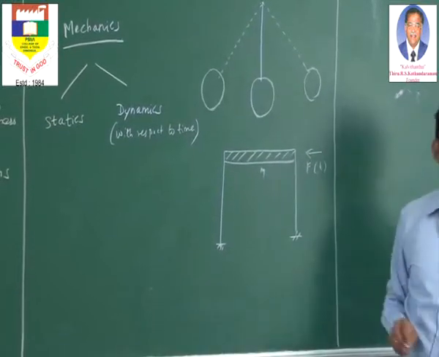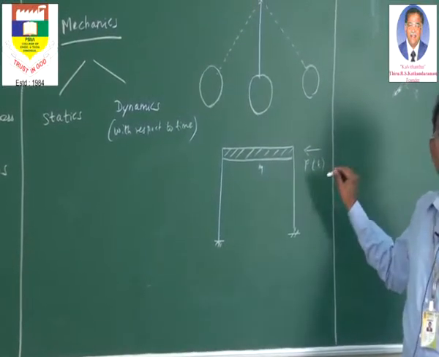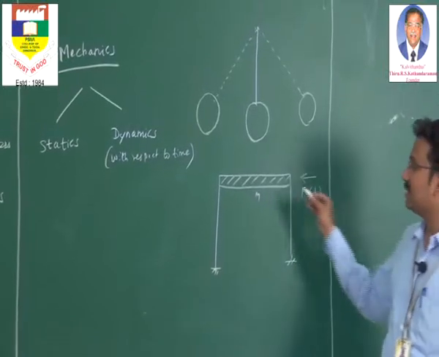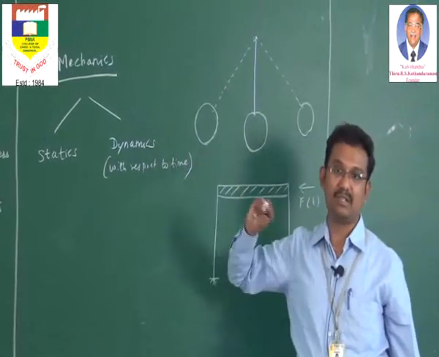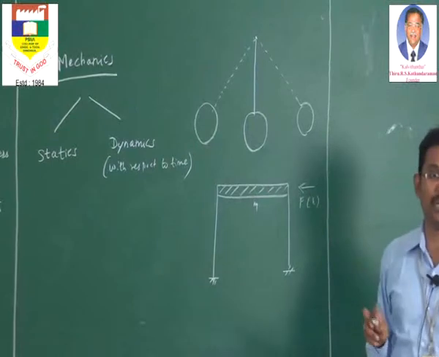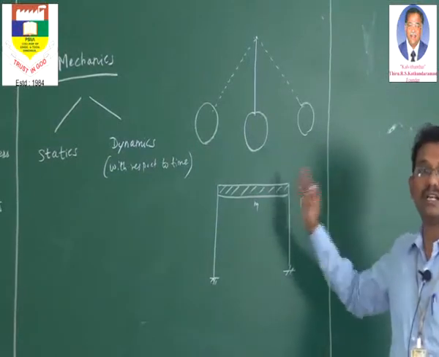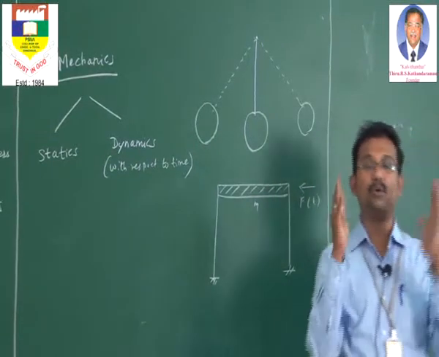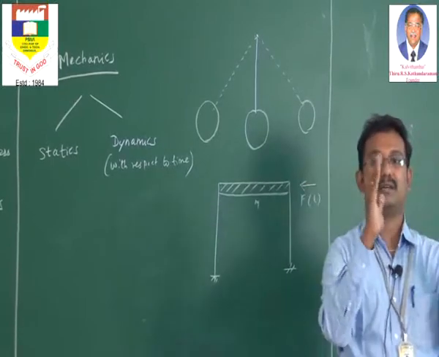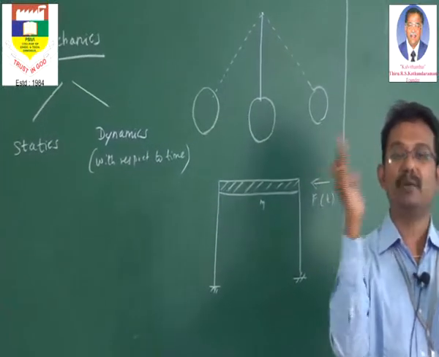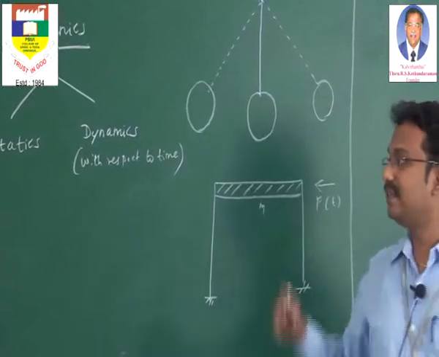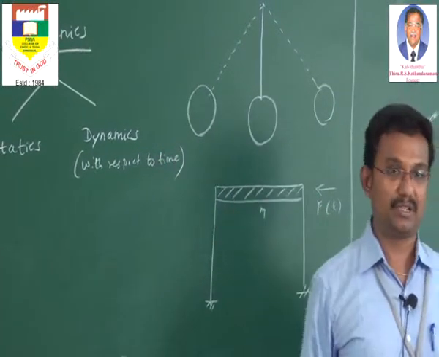Why am I referring to it as f of t? Because this force is going to vary with respect to time, which is what we have defined in dynamics. So if the external force is continuously acting, what will happen to that portal frame? The portal frame will be under vibration like this. The vibration repeats periodically, and it is a good example of forced vibration.